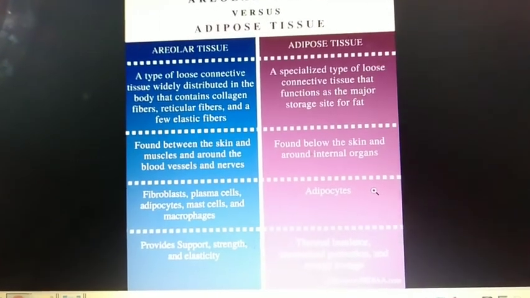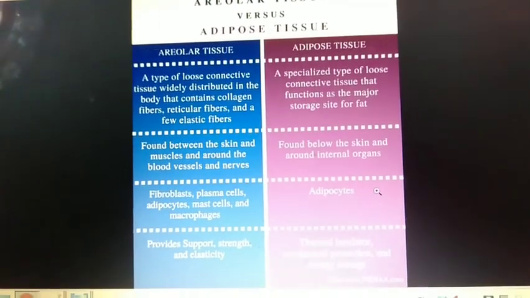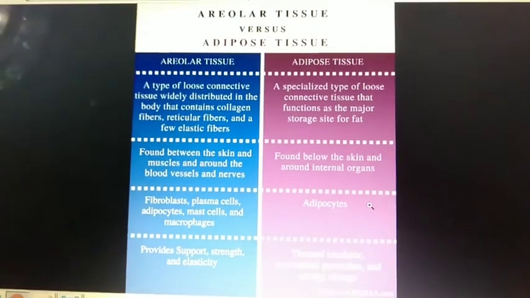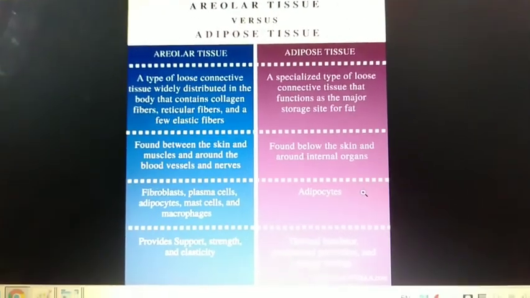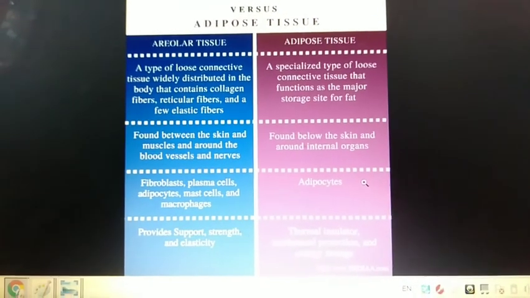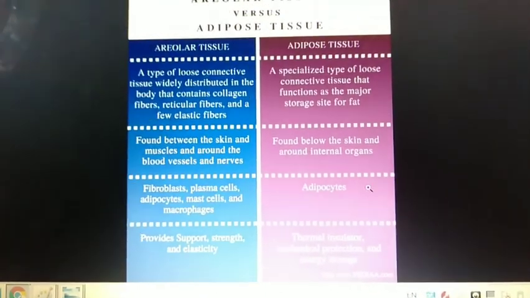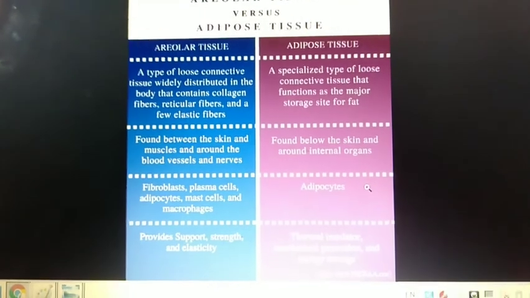Areolar tissue contains fibroblasts, plasma cells, adipocytes, mast cells and macrophages. It provides support, strength and elasticity. Adipose tissue consists of adipocytes and acts as a thermal insulator, mechanical protection and energy storage.